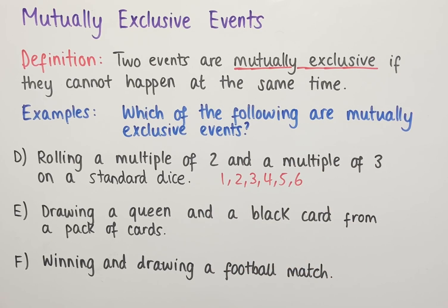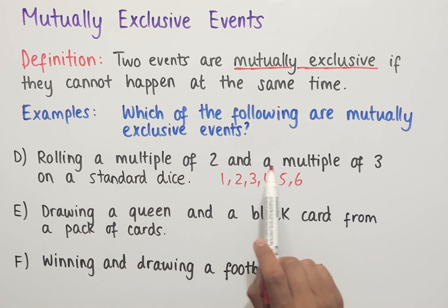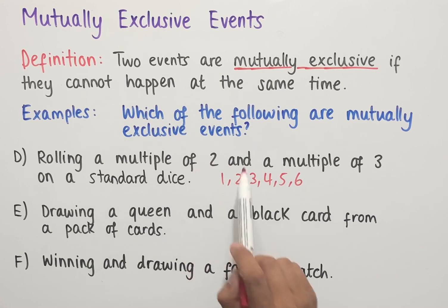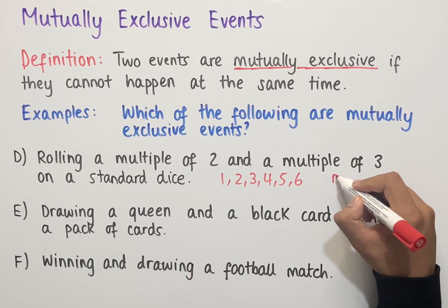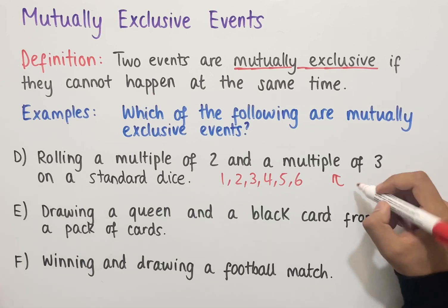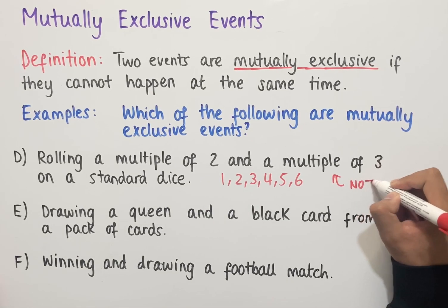And so therefore, it is possible for someone to roll a dice and get a multiple of 2 and a multiple of 3, since 6 fits those two conditions. And so therefore, we say that these two events are not mutually exclusive. In other words, they can happen at the same time. Remember, two events are mutually exclusive if they cannot happen at the same time. And so we say these two events are not mutually exclusive.